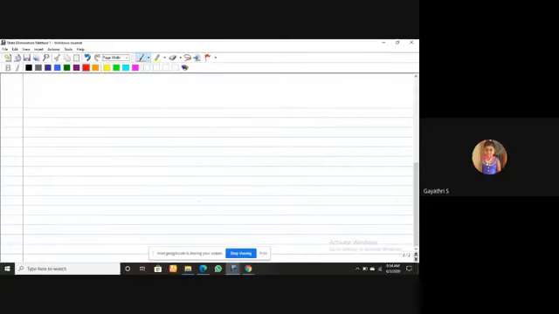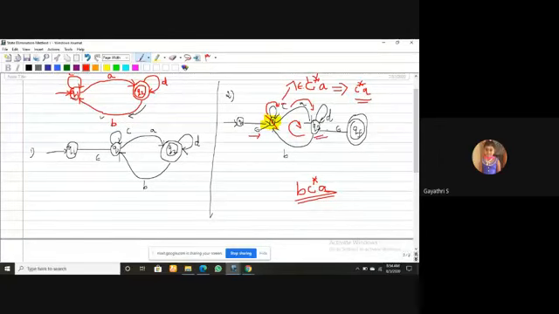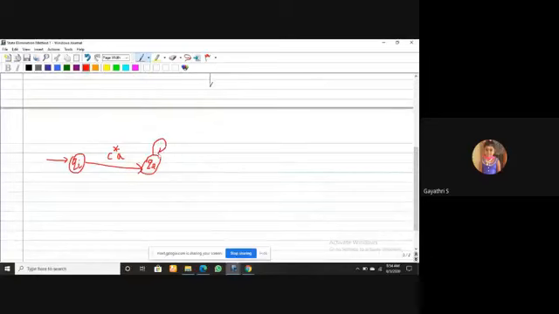I will draw one more diagram. First, the initial state, that is Qi. Q1 is eliminated, so that state is directly connected with Q2 using C star A. In Q2, one more loop is here, D, which is already present.